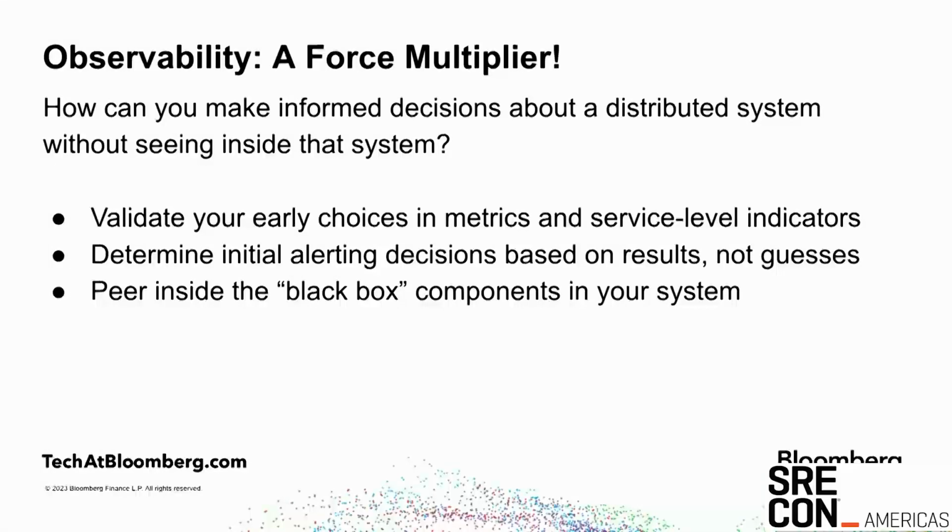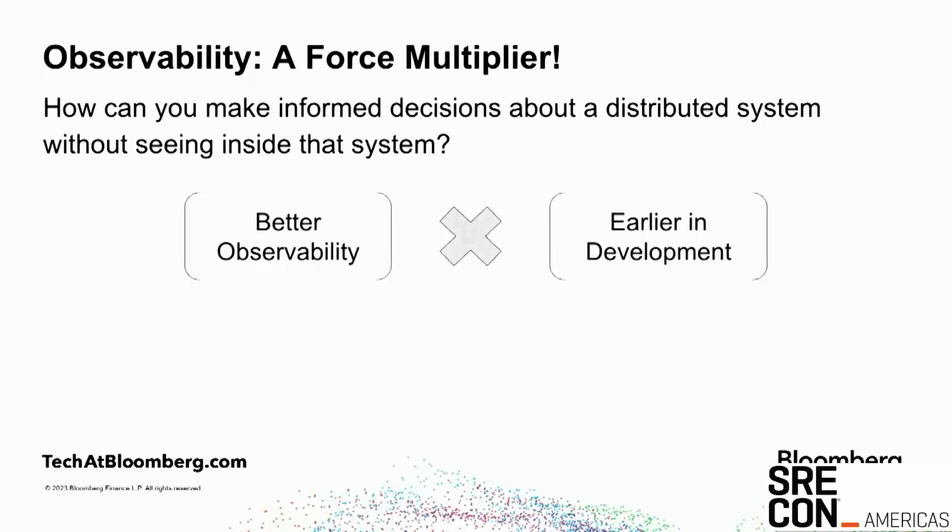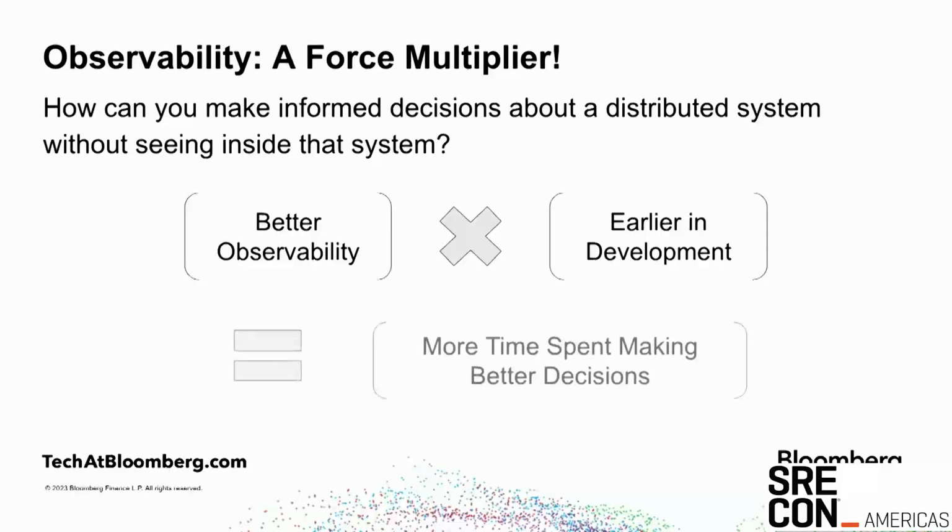And as Dhishan was mentioning, the cost of delayed discovery about reliability defects can be monumental. It's the dark debt that Lauren mentioned yesterday, the insidious production issues that are lurking in the shadows. While this level of understanding is mandatory for a mature system, the earlier we reach it in the development process, the more effective the rest of our development becomes. I'm not really a mathematician, and this may be an illegal use of the multiplication operator, but it makes sense to me. If we have better observability for more time, we're going to spend more time making better decisions. This is going to save us time in the long run and also just make us happy.